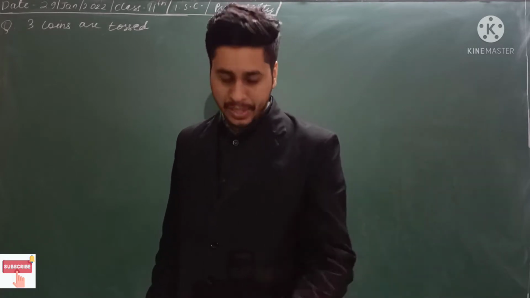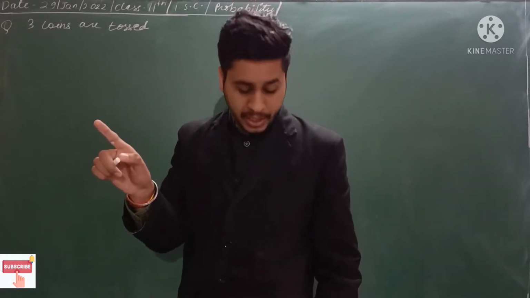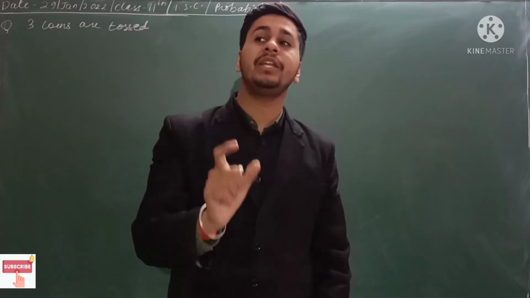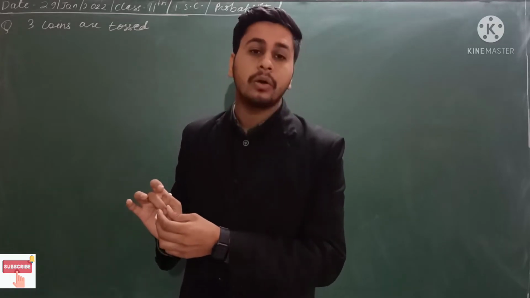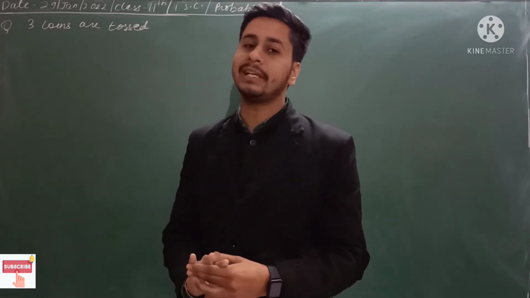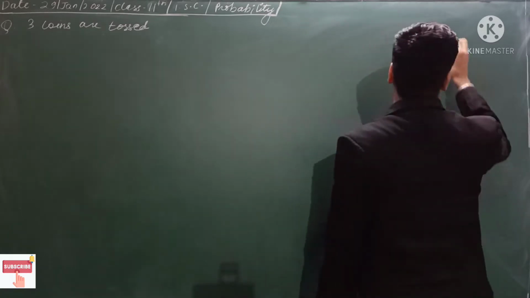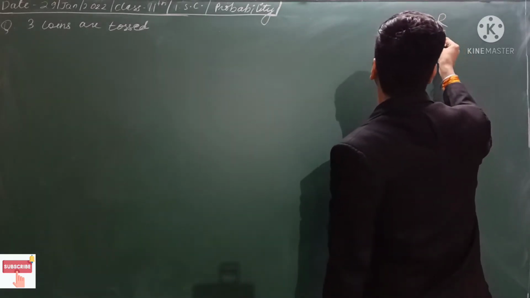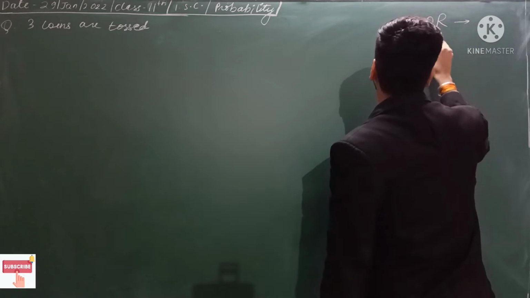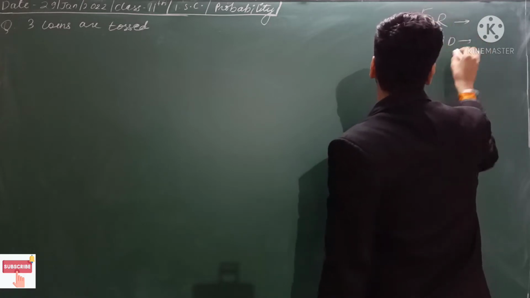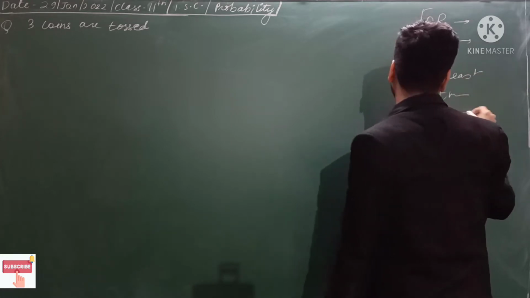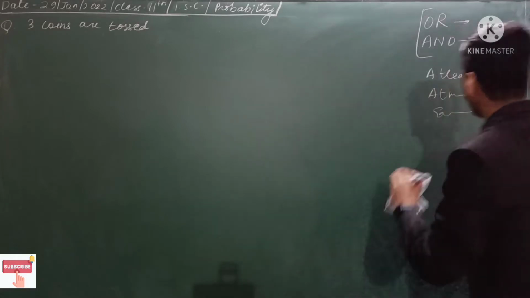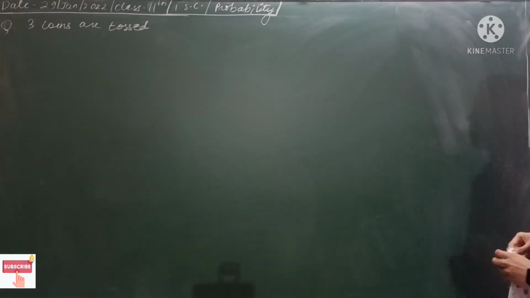There are around 9 questions. We'll be solving each and every one. Okay, and I will be explaining the meaning of exactly, at most, at least. These 3 words you need to understand very clearly. In the last lecture, I told you the meaning of 'or' and 'and' in probability. Similarly, for the at least case, the at most case, and the exactly case, we have to understand how to understand these words, because these words are important for understanding the things.